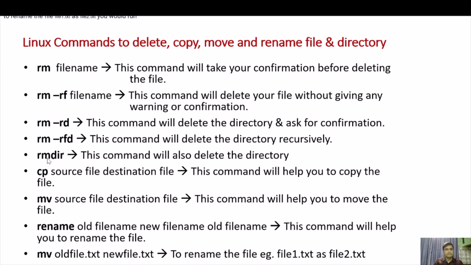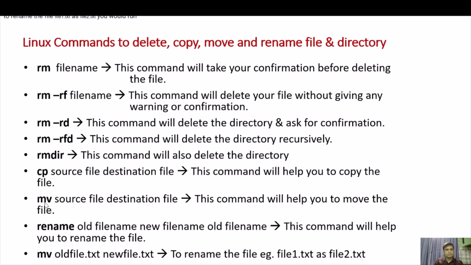You can also use the rmdir command. This command will also delete the directory. Now you can see the cp command. The cp command will help you to copy the file. You have to use cp, then the source file, and then the destination file where you want to copy the file.